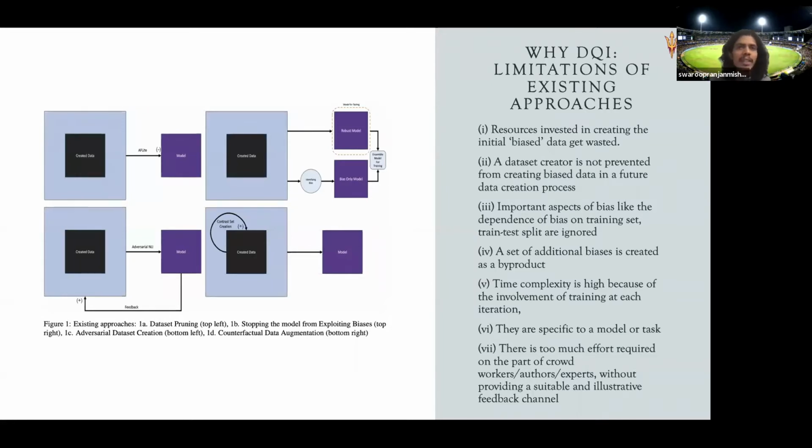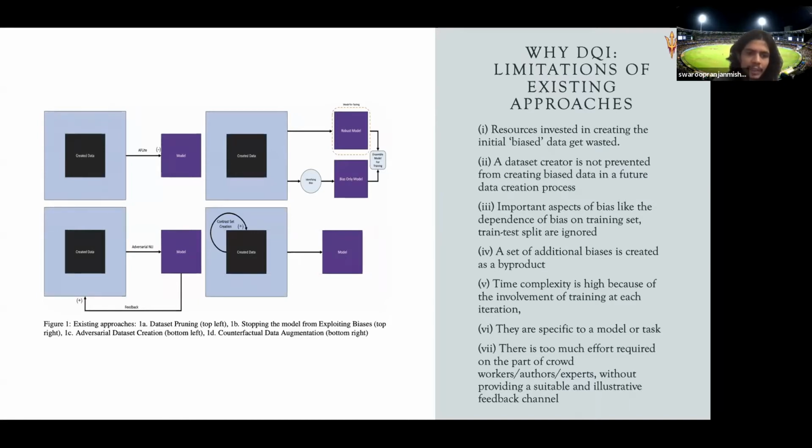They prune the dataset. In their paper, they show that by pruning the dataset to 15% of the original, so basically they delete 85% of the data, the model generalized better to out of distribution tasks. That is the first approach, dataset pruning.